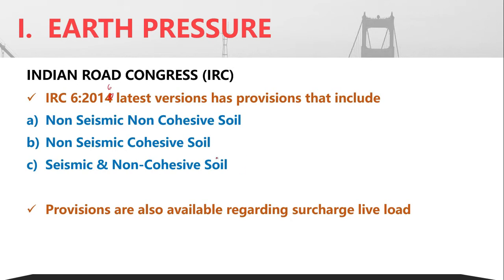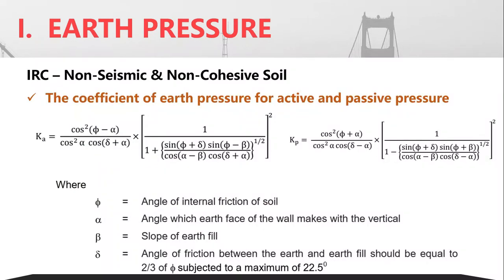2016 amendment has provided the corresponding earth pressure for non-seismic non-cohesive soils, for non-seismic cohesive soils, and seismic non-cohesive soils. Okay, and provisions are also provided for determining the surcharge live load. So I'll just go for a very brief discussion. In case of a non-seismic and non-cohesive soil, the value of Ka and Kp, which we had studied earlier, the same value has been given.